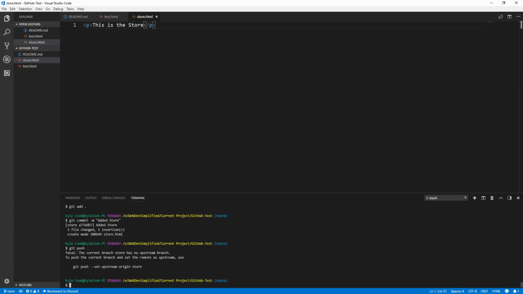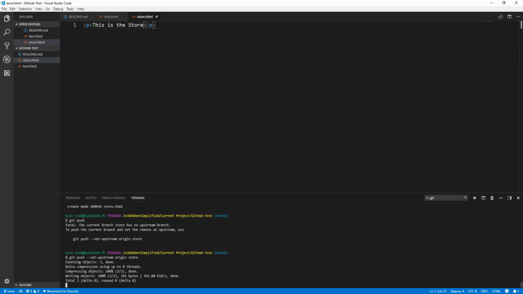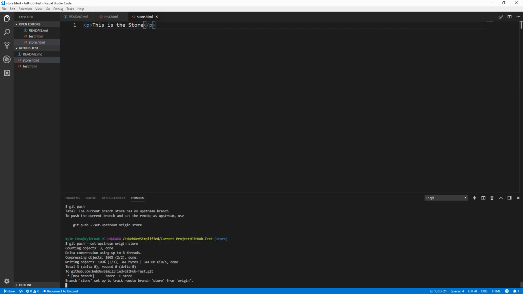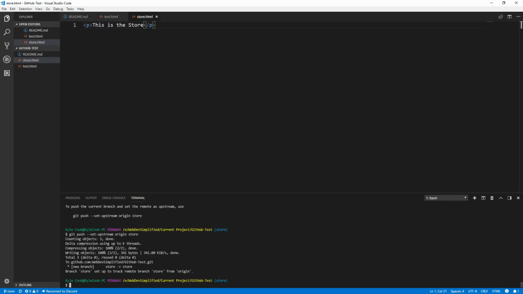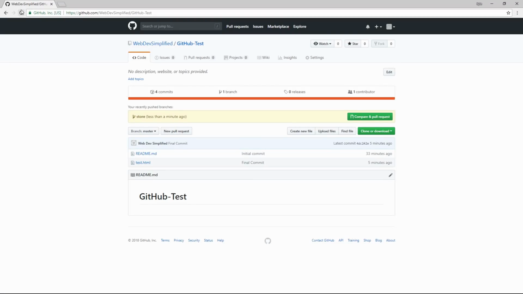In order to do that, all we need to do is copy this command, which will configure Git and GitHub so that it is able to pull and push to the correct branch, so that Git and GitHub both know that this branch exists. Let's paste that in here and hit enter, and we'll see that it'll push our changes up to our remote repository. Now let's go over to our remote repository, refresh it, and you'll see that these changes don't actually show up. It's because it's on a separate branch.